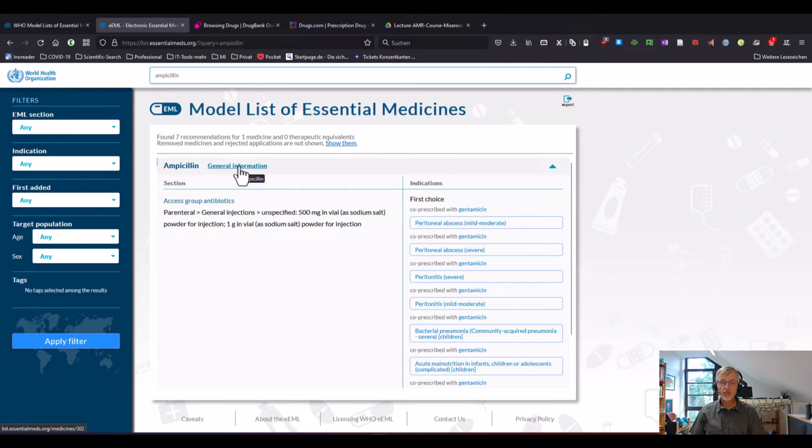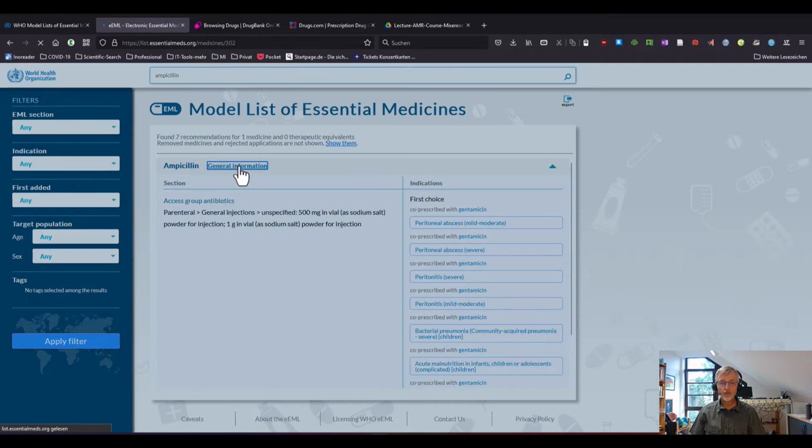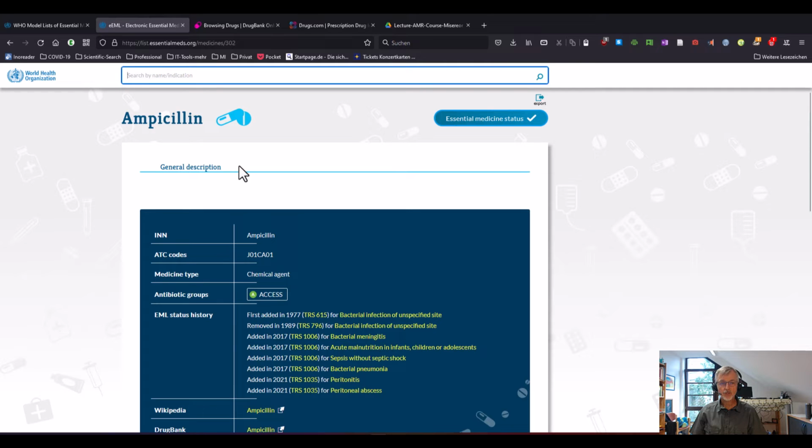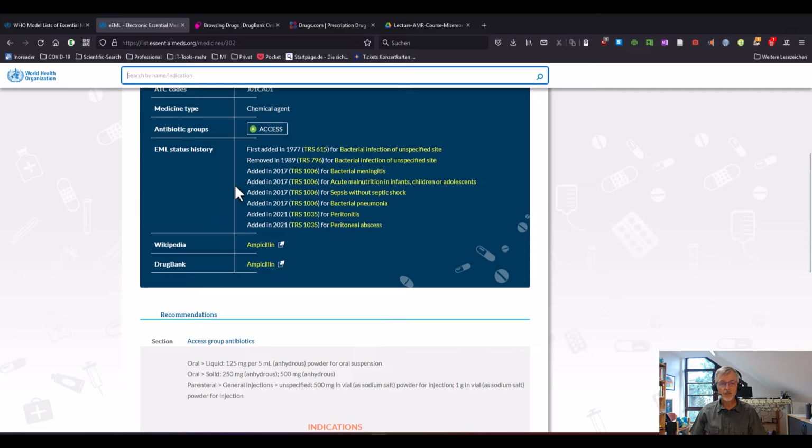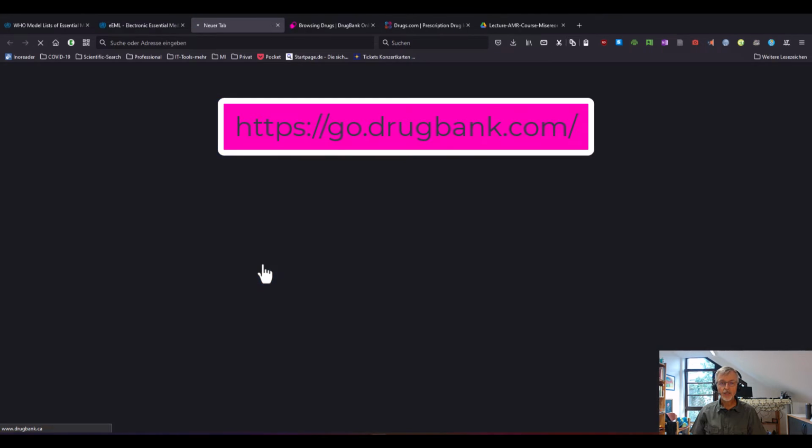If I need more general information on ampicillin, I click here and I learn about the EML status history, and I get more information using the drug bank.